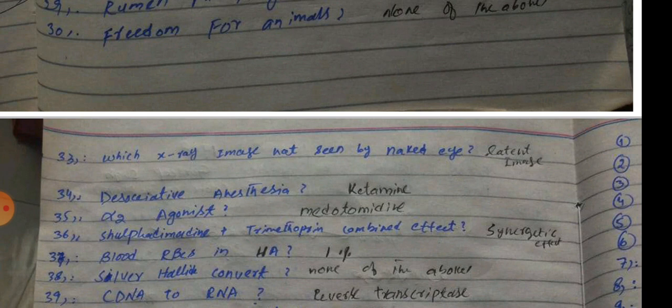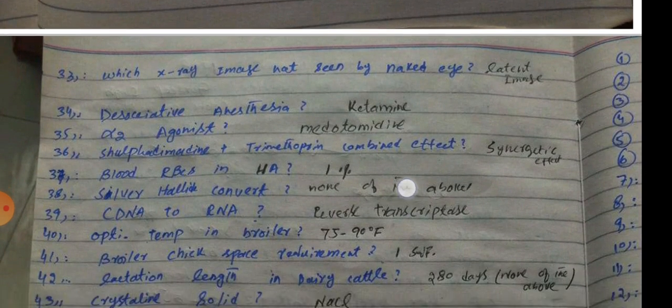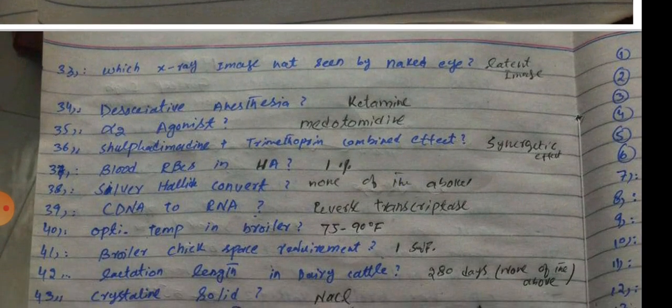Dissociative anesthesia is ketamine, and medetomidine is the alpha-2 agonist. Sulfonamide plus trimethoprim combination has synergistic effects. Hemagglutination requires a 1% concentration of red blood cells. Silver halide conversion, don't know. Complementary DNA from RNA requires reverse transcriptase. Optimum temperature for broilers is 75 to 90 degrees. Broiler chick space requirement is 1 square foot.